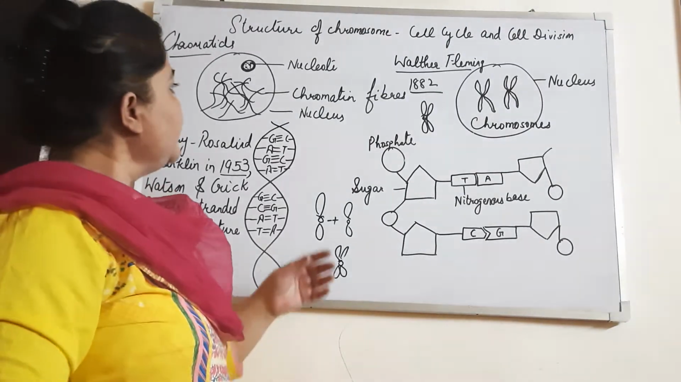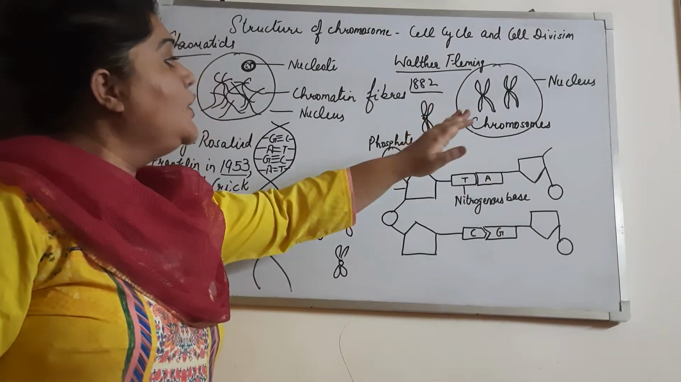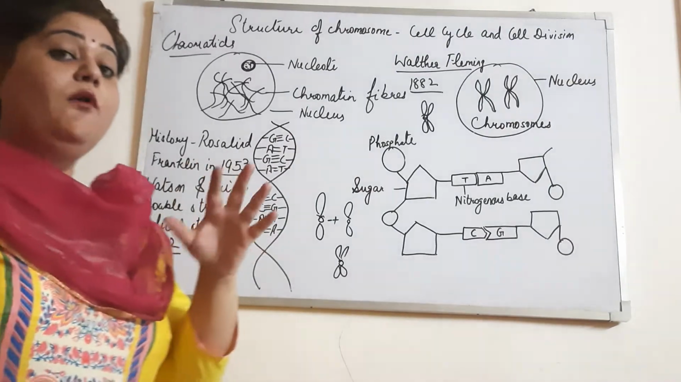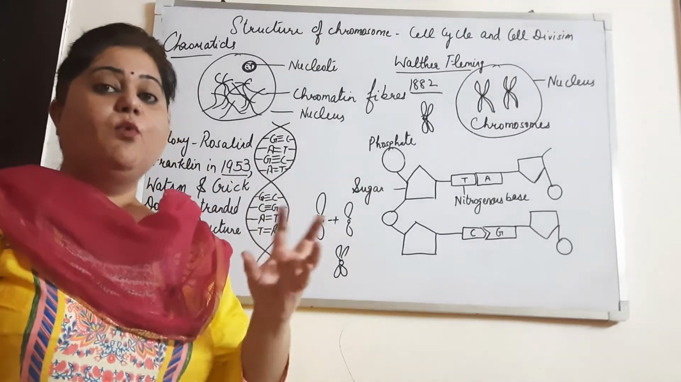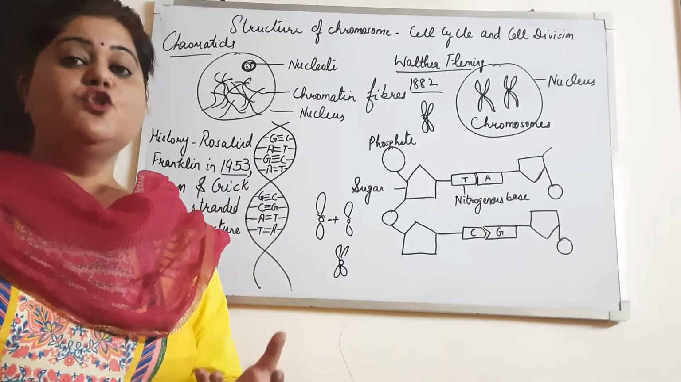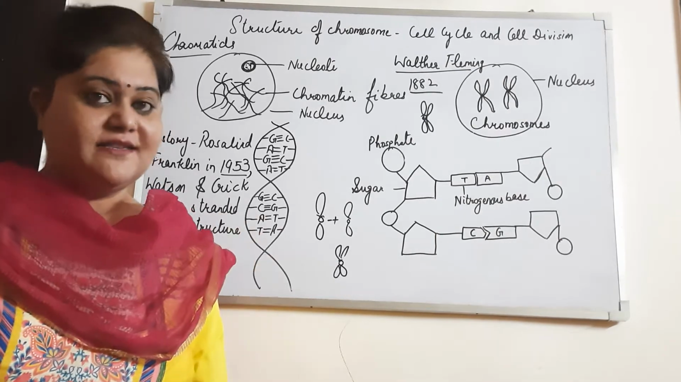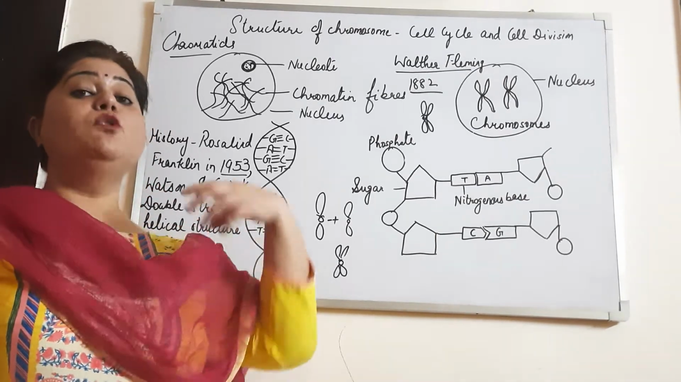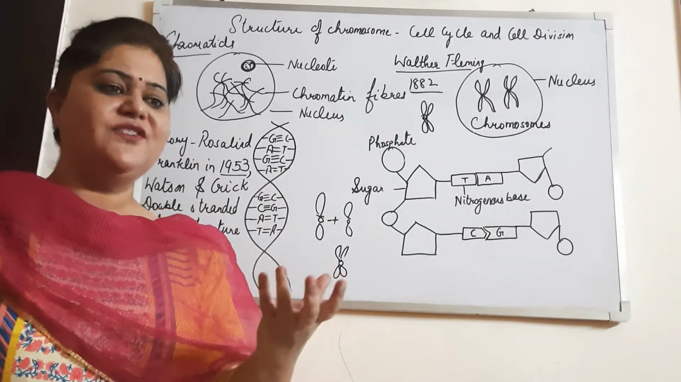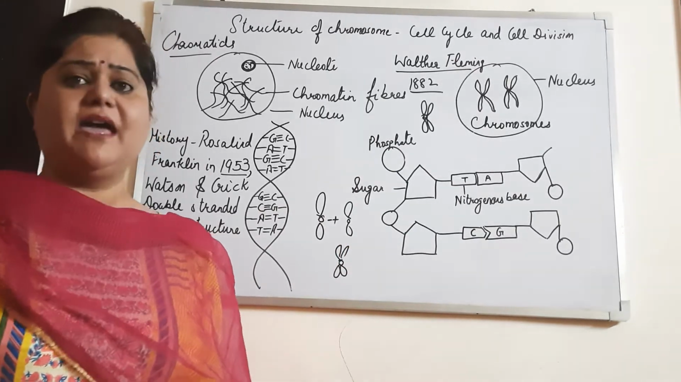Now, here I have told you about the chromosome. The chromosome is present inside the nucleus. What does it contain? Chromosome contains DNA, and DNA has genes. Genes are the hereditary characters that we get from our parents. That's why we look like our parents.